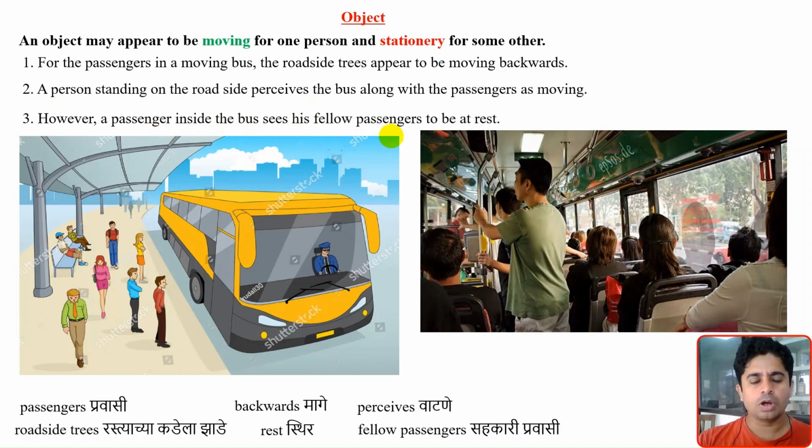From this example, the conclusion we have is that there is one object, but the perspective towards looking at that object is different for different persons, with different opinions. How these things are helpful in terms of motion, we will study in coming videos.